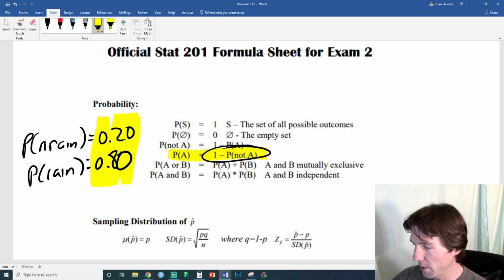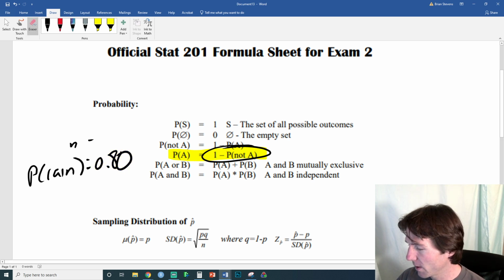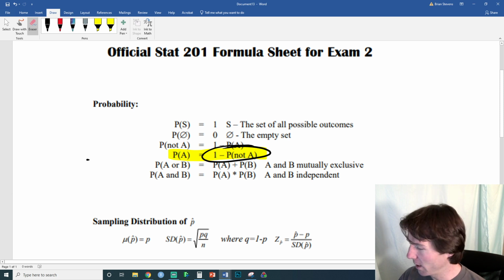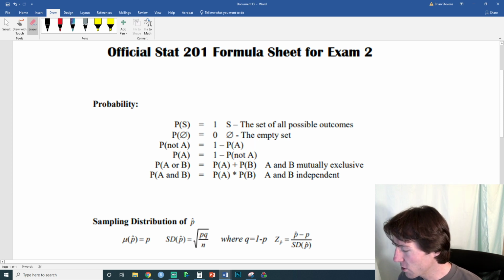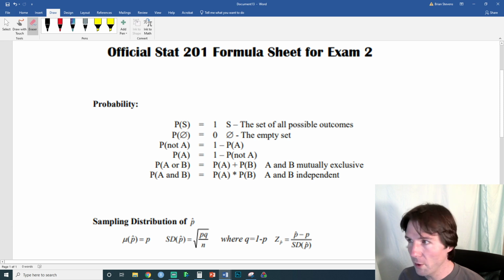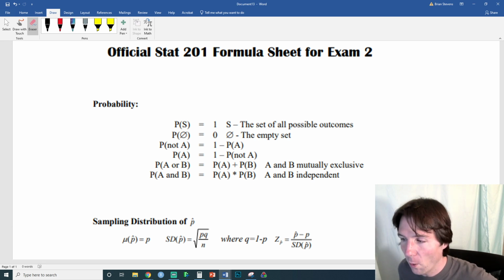One of those things must be true because either A or not A will happen. Next, let's continue on. We've got the probability of A or B.